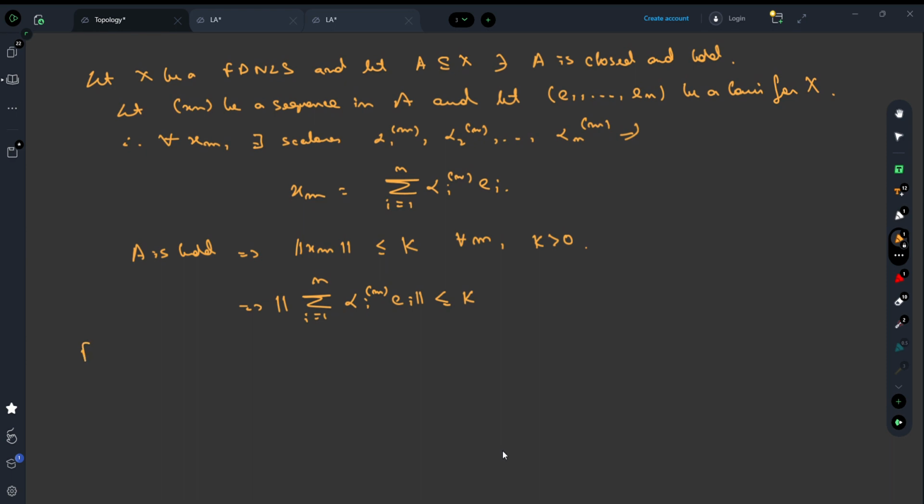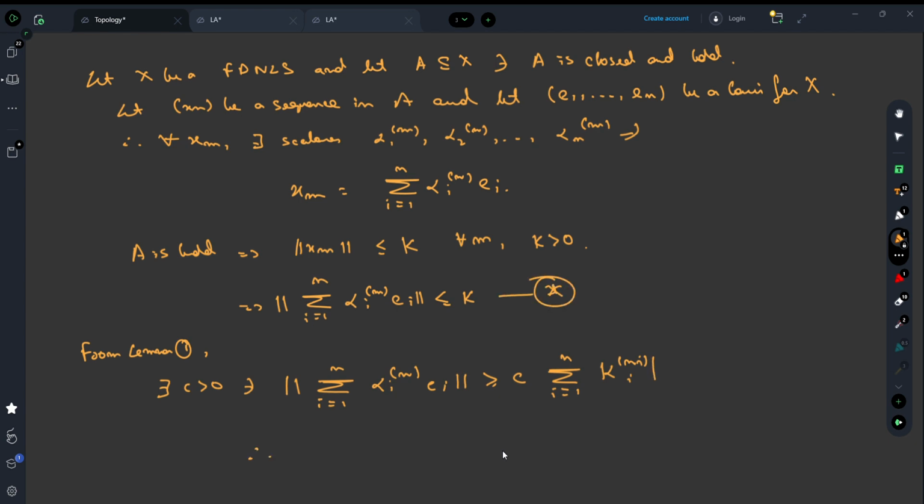So from lemma 1, there exists a positive number c such that norm of summation i equals 1 to n alpha im ei is greater than or equal to c times summation i equals 1 to n of mod of these scalars.